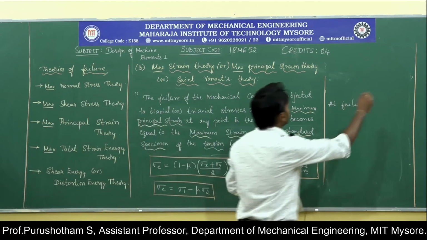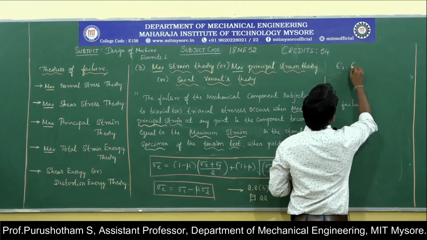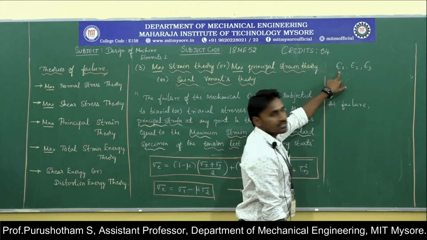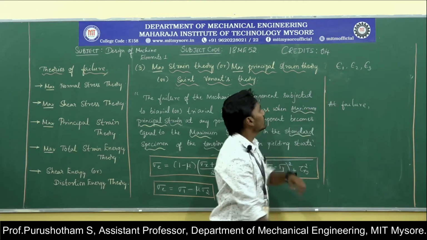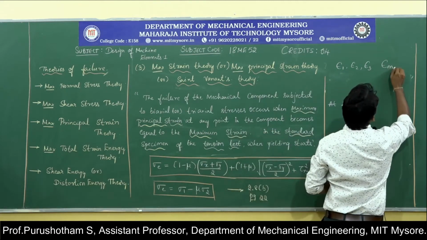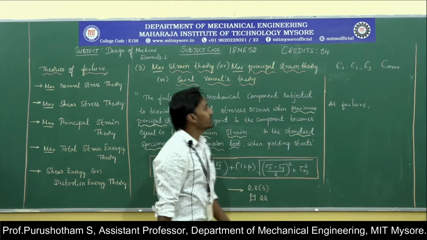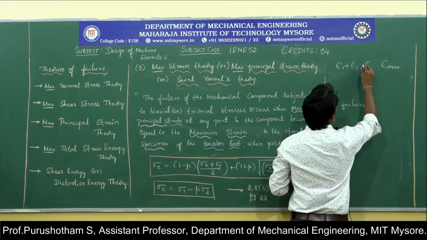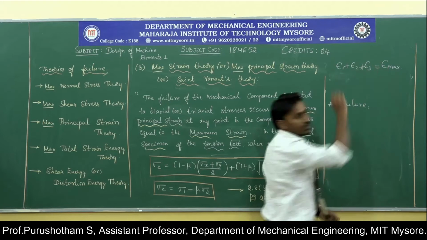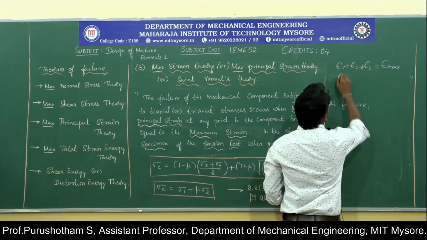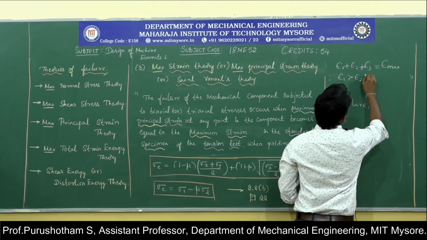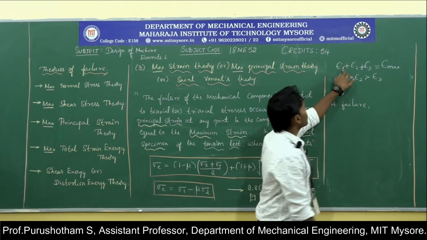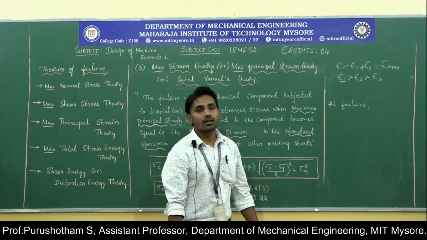Here epsilon 1, epsilon 2, epsilon 3 are the principal strains in three directions. Epsilon max is the maximum principal strain, which we can consider as epsilon 1, where epsilon 1 is greater than epsilon 2, which is greater than epsilon 3.